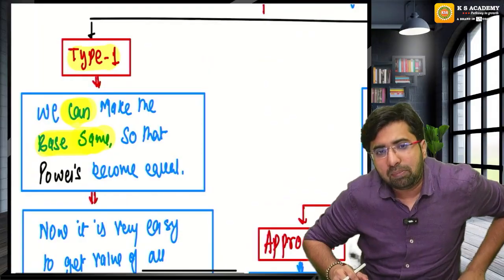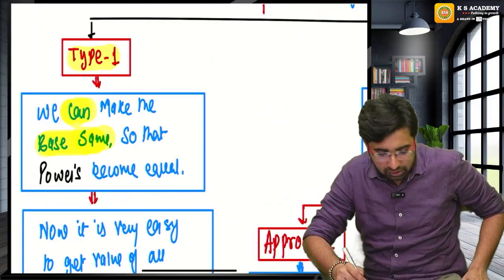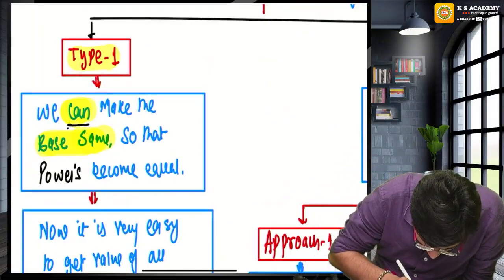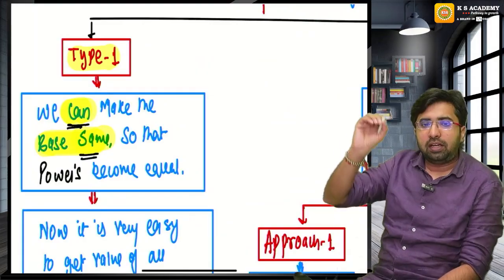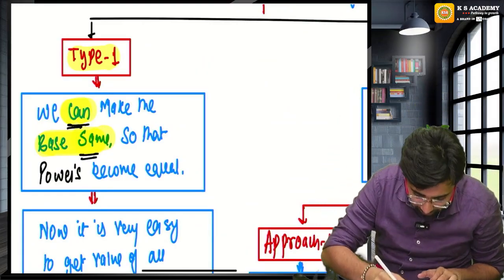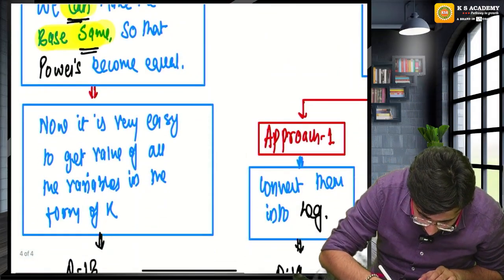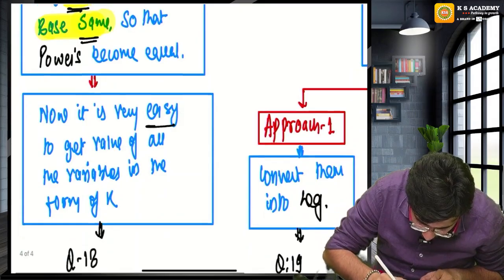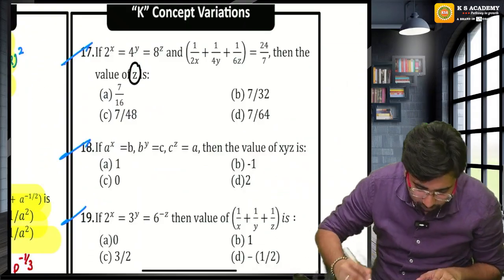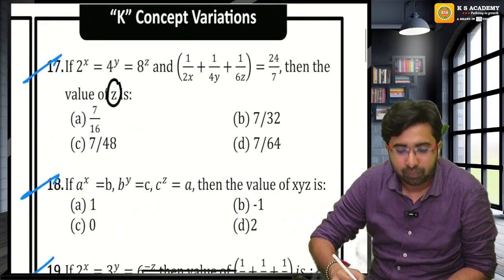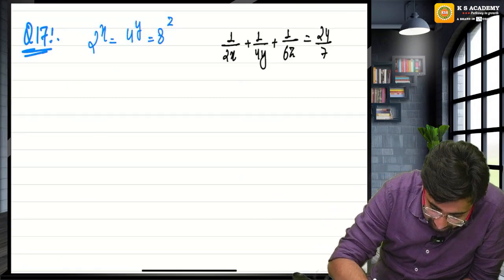Sir, why are you naming this a type 1 question? If we can make the base the same, so that the powers become equal, it is very easy to get the value of all the variables in the form of k. Now let me explain this. Sir, can you make the base the same?